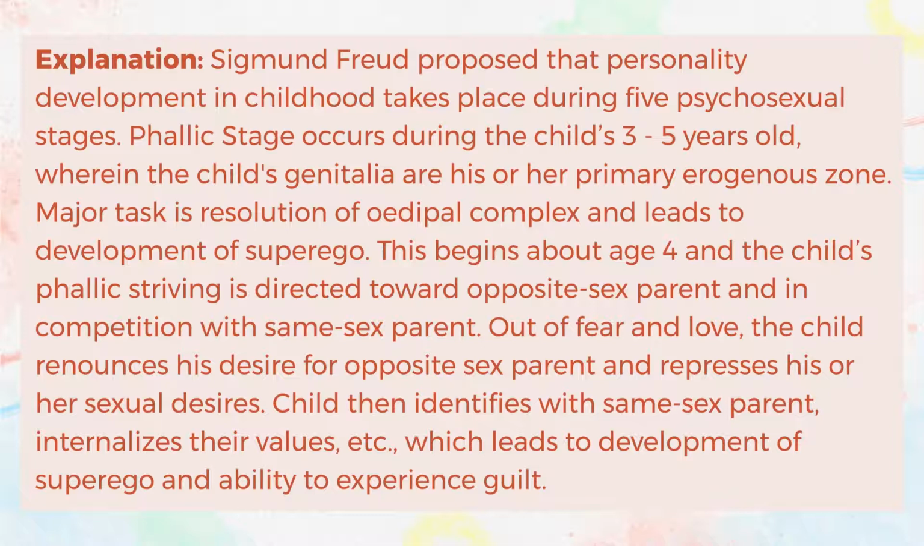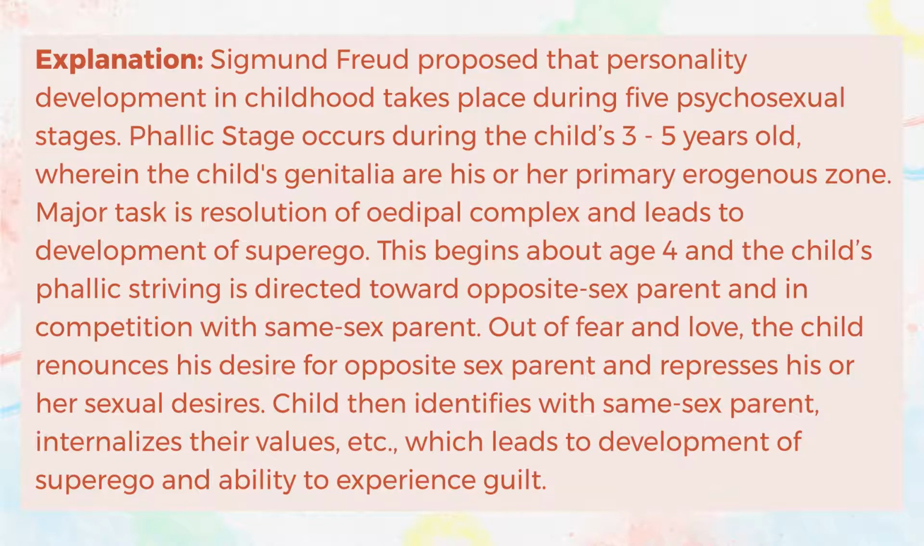This begins about age 4 and the child's phallic striving is directed toward opposite-sex parent and in competition with same-sex parent. Out of fear and love, the child renounces his desire for opposite-sex parent and represses his or her sexual desires. Child then identifies with same-sex parent, internalizes their values, etc., which leads to development of superego and ability to